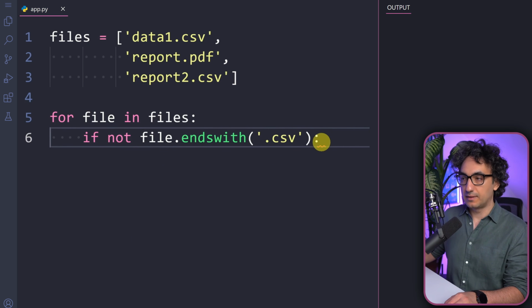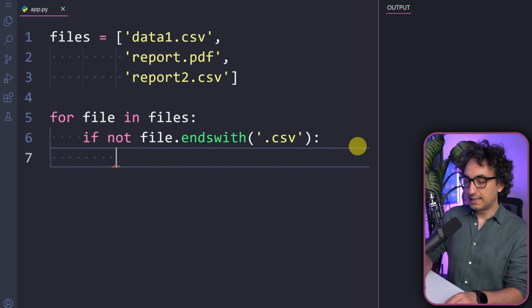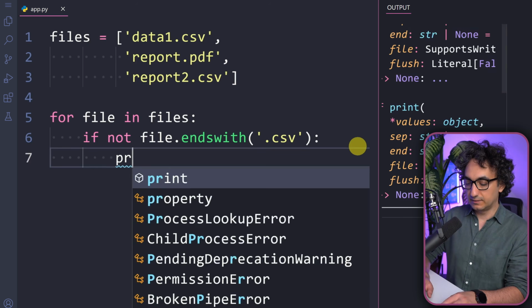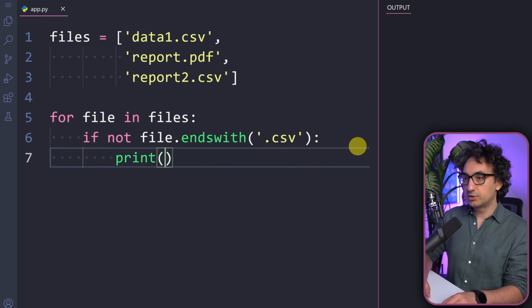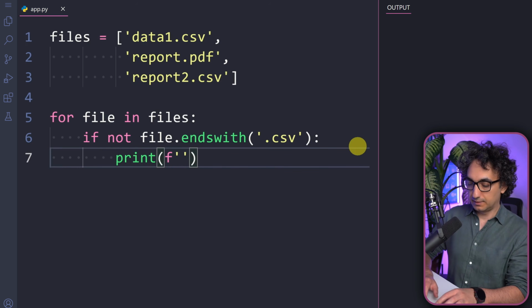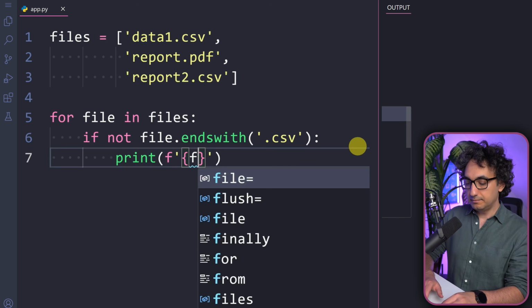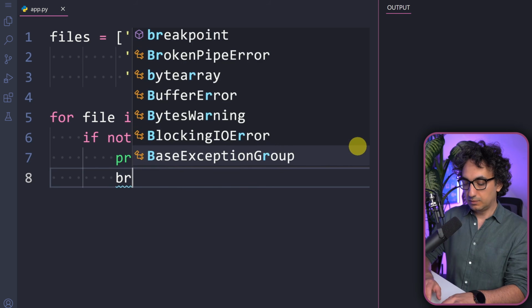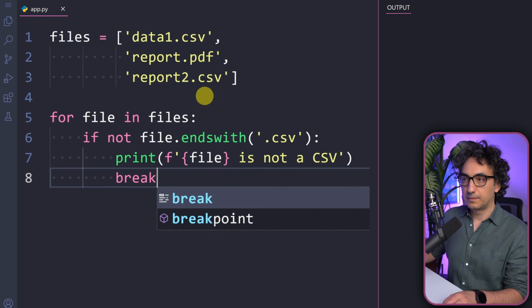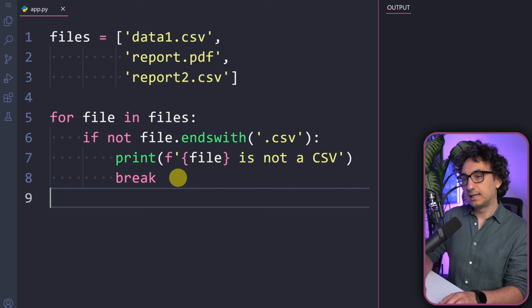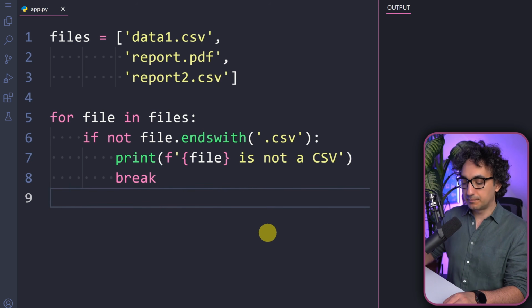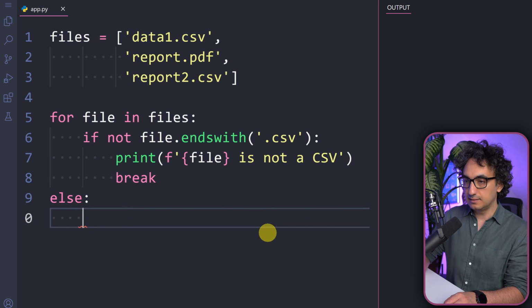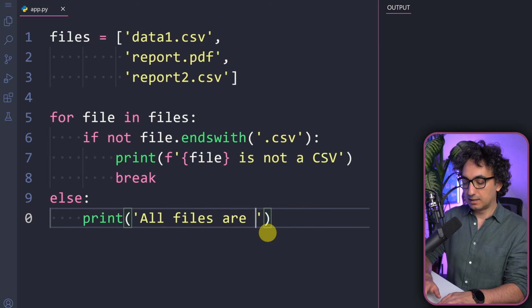So we have to add the not operator. So what happens if your file is not CSV? First, we're going to print a nice message, for example the file name: the file is not a CSV. After that, we want to break. So we found something that is not correct and we end the loop. Otherwise, if everything is fine, we just print a successful message. So else print all files are CSV.